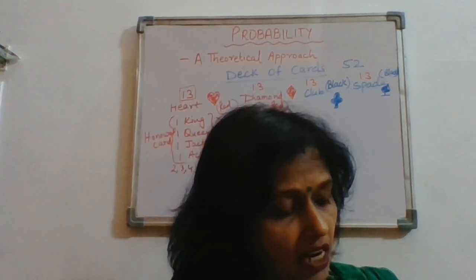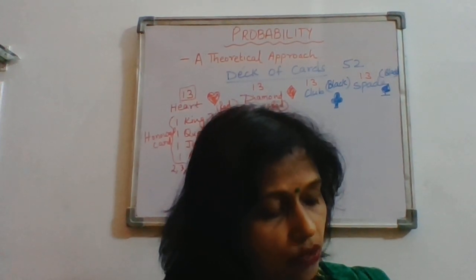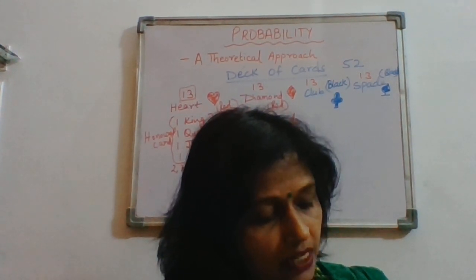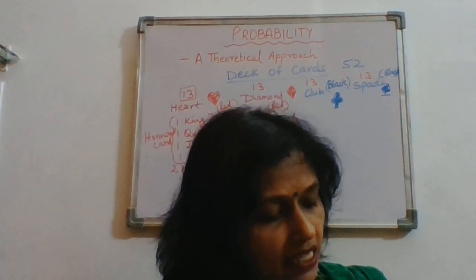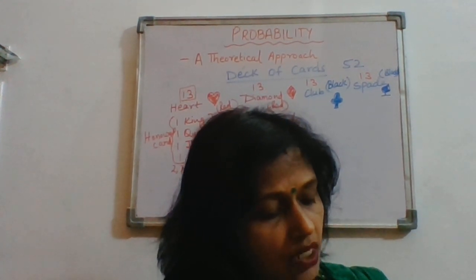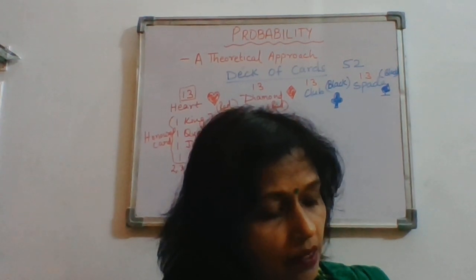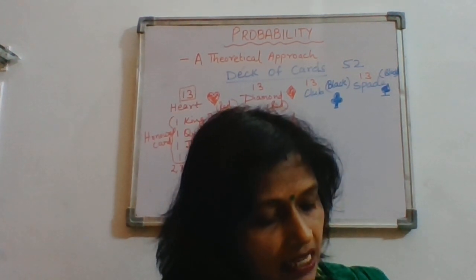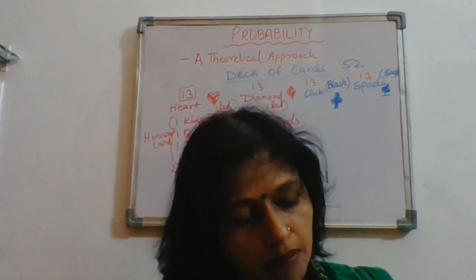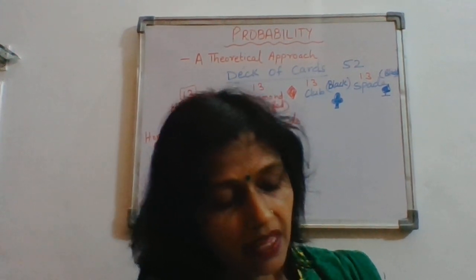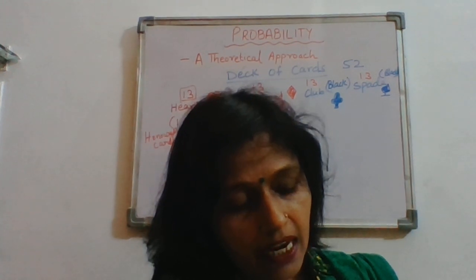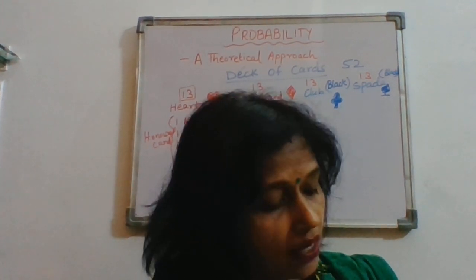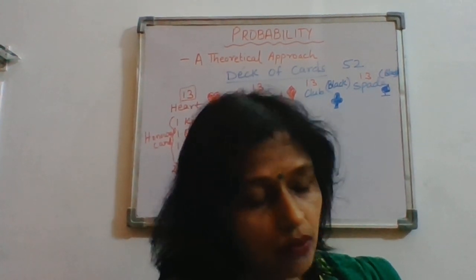Now, a game of chance consists of spinning an arrow which comes to rest pointing at one of the numbers 1 to 8, and these are equally likely. What is the probability that it will point at 8? See, the numbers are 1 to 8, that means total possible outcome is 8, right? So the probability of getting 8 is 1 by 8 only. Favorable outcome is 1, 8 can come only once.